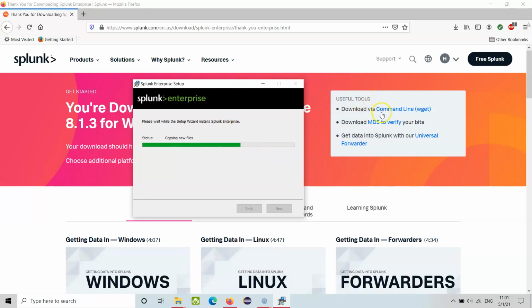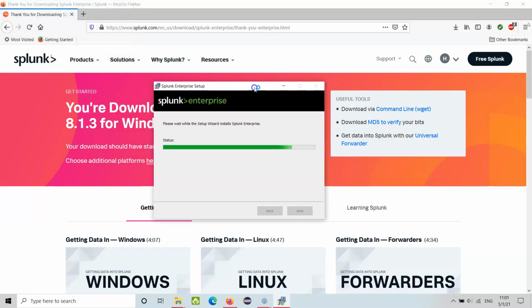There are some other useful tools here. Command line download we can do. It seems we can operate Splunk after installation from the command line. We have command line wget, download MD5, and get data into Splunk with our universal forwarder. Splunk says we have universal forwarders that can send data to Splunk, but we will see.